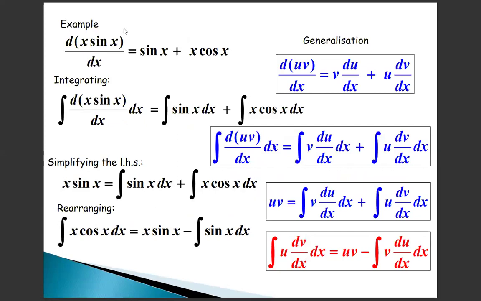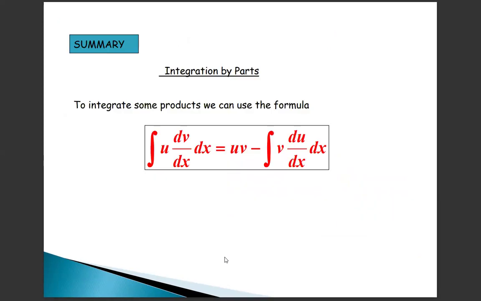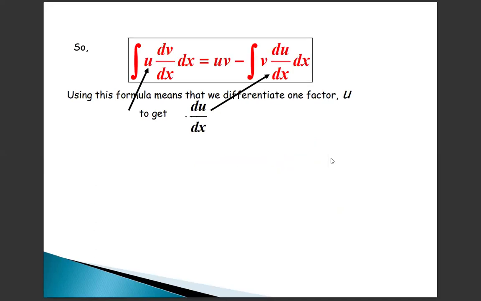Next we take x, d by dx of x sin x is sin x plus x cos x, the generalization formula. Next, u dv by dx equals uv minus integral of v du by dx. These are some examples. Next, integration by parts. To integrate some products, we can easily use the product integral: integral of u dv by dx dx equals uv minus integral of v du by dx dx. Here we have functions f of x and g of x, and we can use this formula.